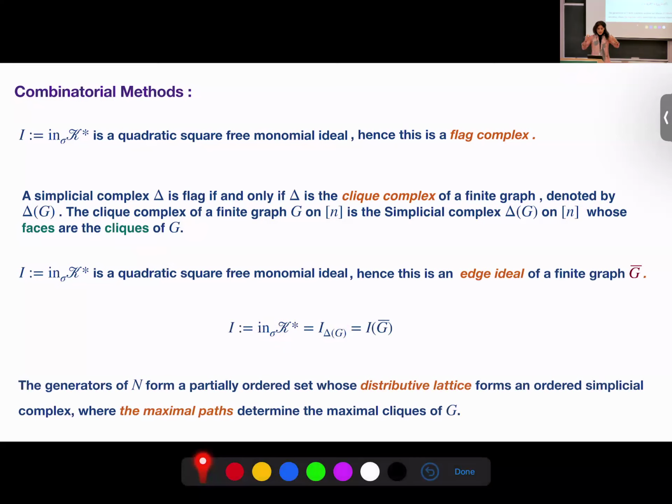We have another aspect. We have a set of the minors. So we have a poset, partially ordered. So you can put it in the distributive lattice. And this distributive lattice is nothing else than the ordered simplicial complex. So this simplicial complex actually is a clique complex and at the same time an ordered simplicial complex. What does it mean? Any chain is a face. So maximal chains are facets. So maximal paths or chains are exactly the maximal cliques of the same graph. So we have graph theory and lattice theory, and we have this simplicial complex theory, and all of them together help us to find out what the projective dimension is.